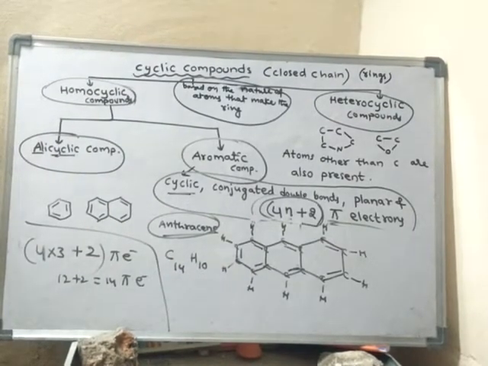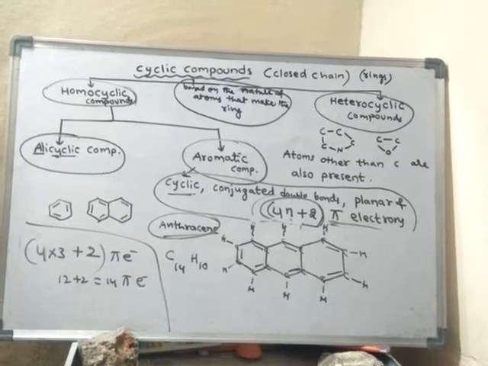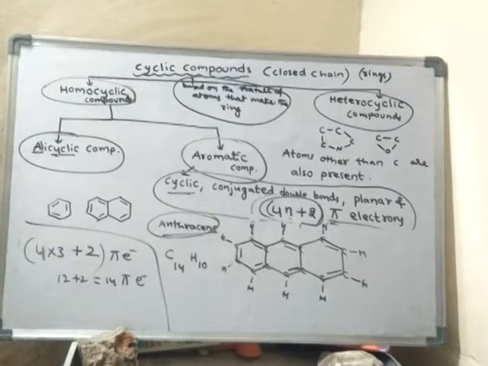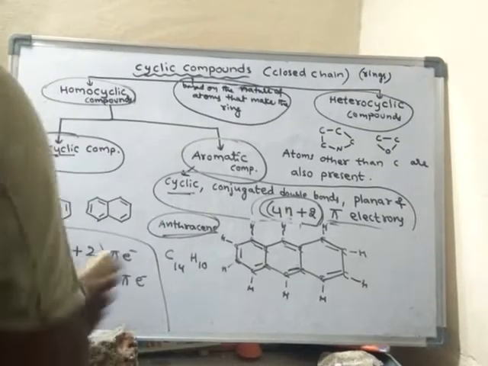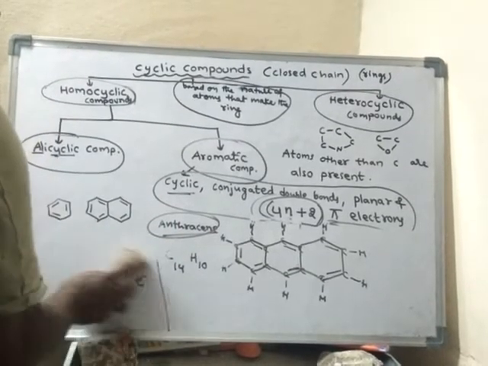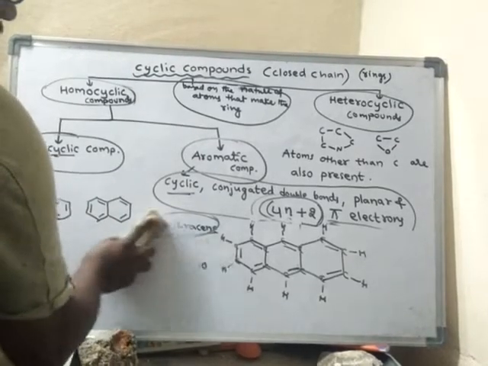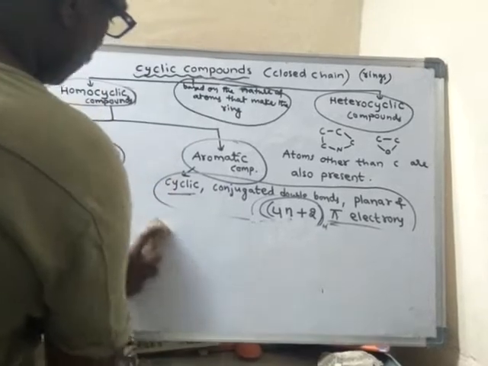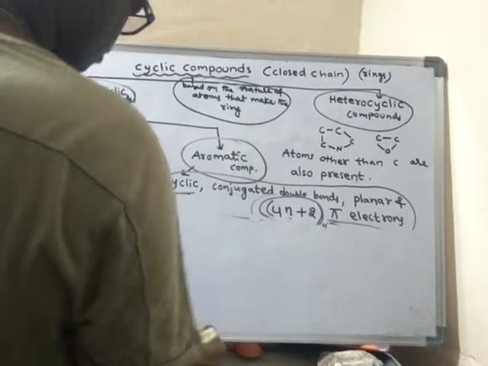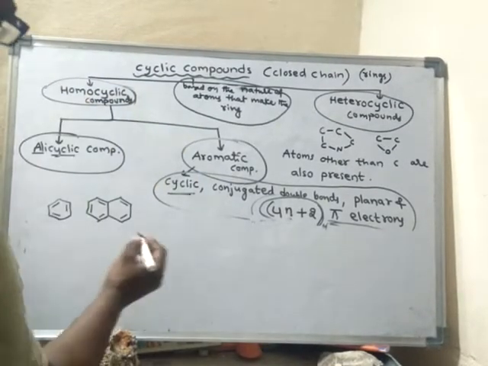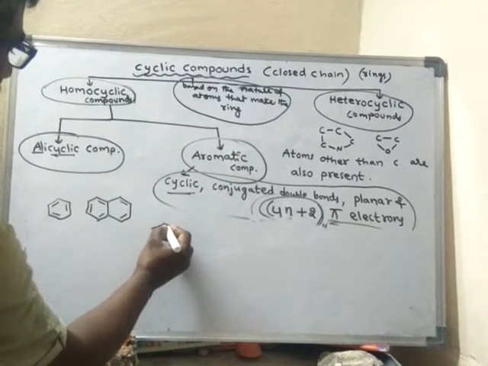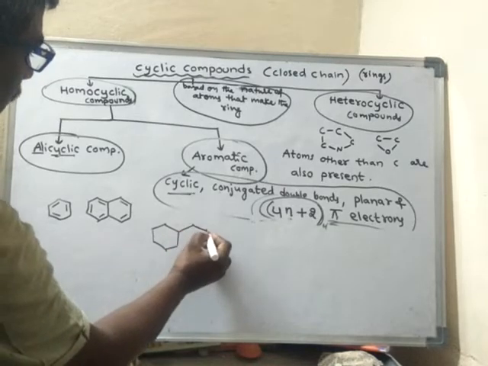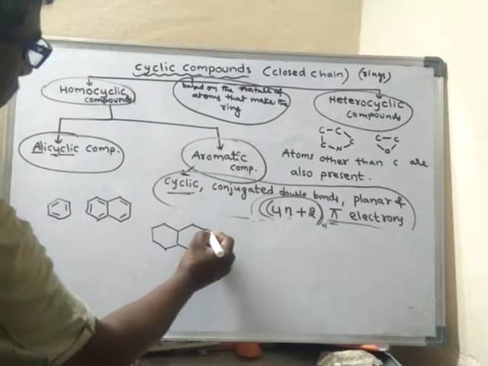In this way, aromatic compounds we can discuss. Okay, so anthracene contains how many rings? 3 rings which are fused like this, linearly fused.